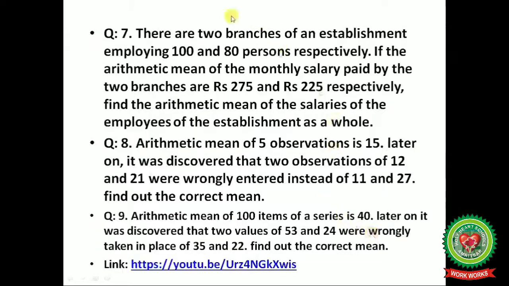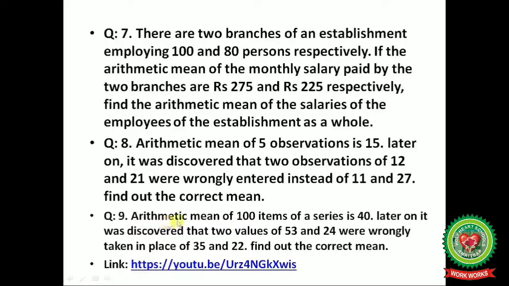Done. Now question number 7: there are two branches of an establishment employing 100 and 80 persons respectively. If the arithmetic mean of the monthly salary paid by the two branches are rupees 275 and rupees 225 respectively, you have to find the arithmetic mean of the salaries of the employees of the establishment as a whole. Question number 8: the arithmetic mean of 5 observations is 15, and later on it was discovered that 2 observations of 12 and 21 were wrongly entered instead of 11 and 27. Find out the correct mean.